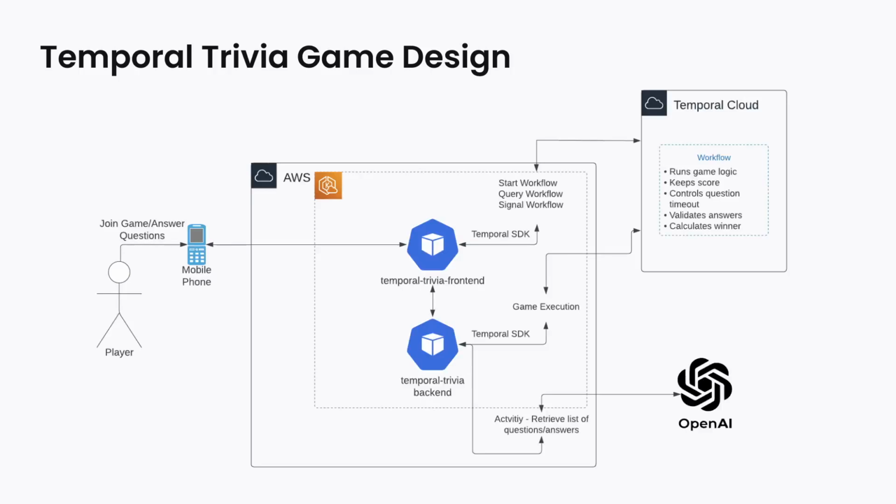Let's review the design that we had and what we showed. Again, there are two components to this: the front end UI and the back end. Users connect to the UI via SMS. They join a game and start the game. That starts a workflow, and then the UI simply queries the state of that workflow and progresses accordingly. The backend then starts. It goes to ChatGPT via an activity, gets all the questions, and then updates the state.